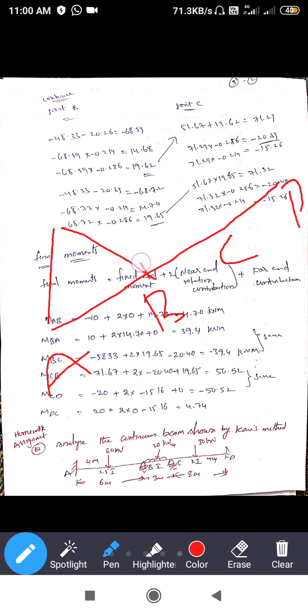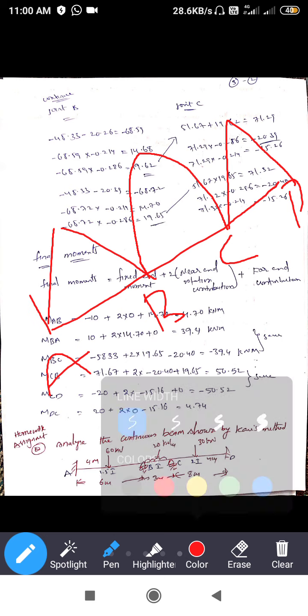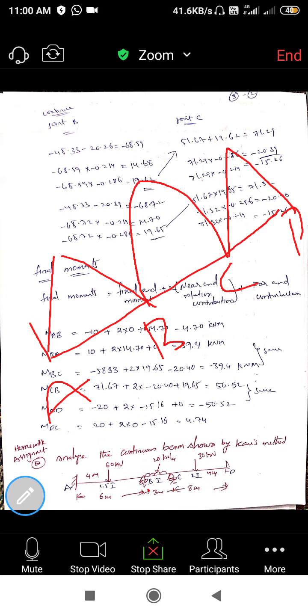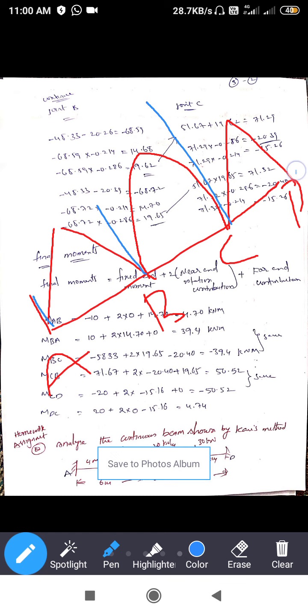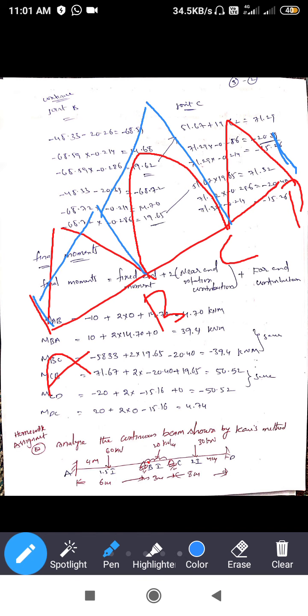So like that you can get the values. Next here is 4.7, here is 39, here is 50, and so on. You can add these like this.